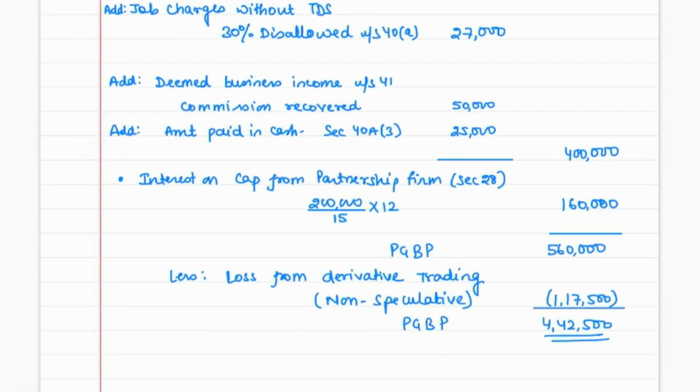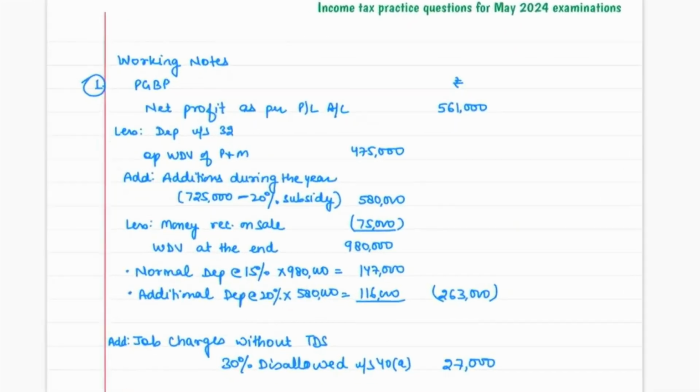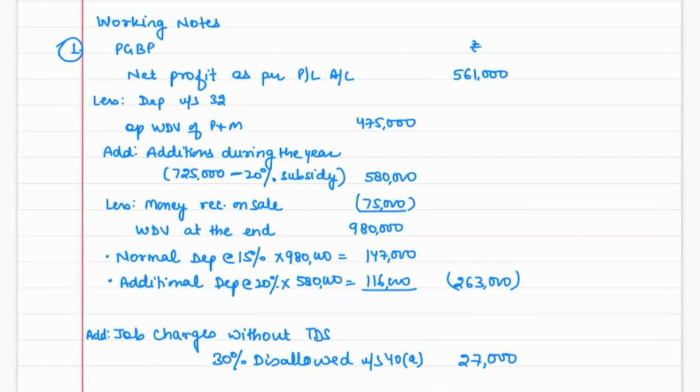So our total PGBP income comes to 4 lakh plus 160, that is 5 lakh 60,000 rupees. And this I have already discussed. This is the income from derivative trading, and it is happening on a recognized stock exchange. It is not regarded as speculative, it is non-speculative. It's a normal business loss, so a normal business loss can be set off against this PGBP. So finally, our PGBP comes to 442,500. Got it? If you would like to write it down, you can pause the video here. This is working note number 1, PGBP.